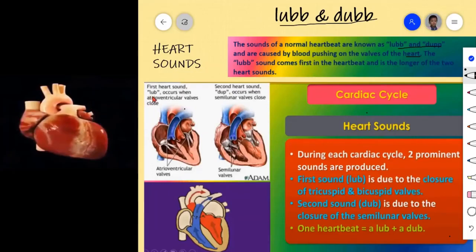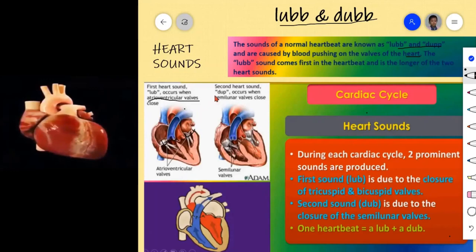The first heart sound lub occurs when atrioventricular valves close. When atrioventricular valves close, the lub sound is produced. See here, this is the atrioventricular valves. This one and this one. Atrioventricular valves means tricuspid valve and the bicuspid valve. So when the valves close, the heart produces what sound? Lub sound. Yes, tricuspid and bicuspid valves close. At that time the heart produces lub sound.